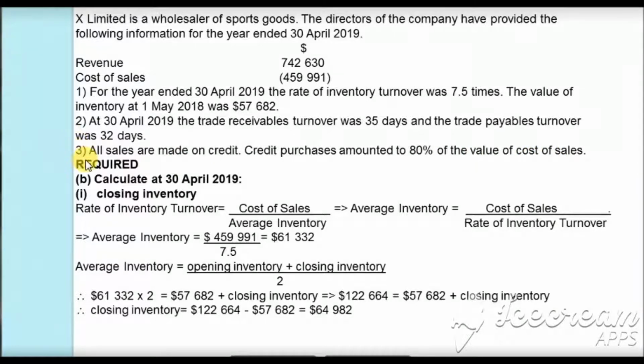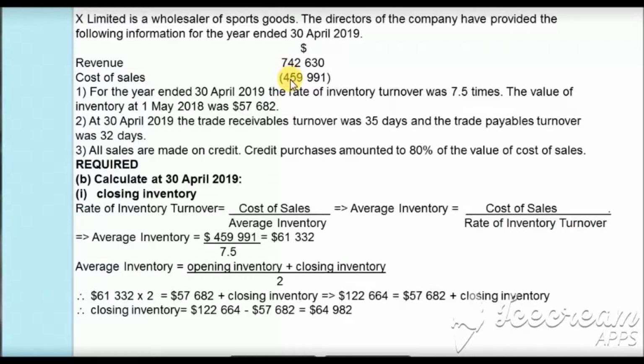In part (b) of the question, the first thing we are asked is to calculate, at 30th April 2019, the closing inventory. For calculating the closing inventory, we are going to use the information given that for the year ended 30th April 2019, the rate of inventory turnover was 7.5 times. So, for the rate of inventory turnover ratio, we have the formula which is equal to cost of sales divided by average inventory. And if we take the average inventory to the other side, it will be equal to cost of sales divided by the rate of inventory turnover.